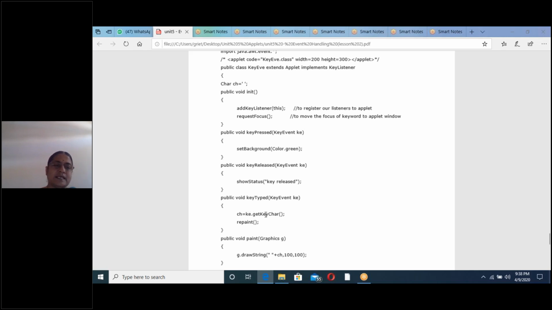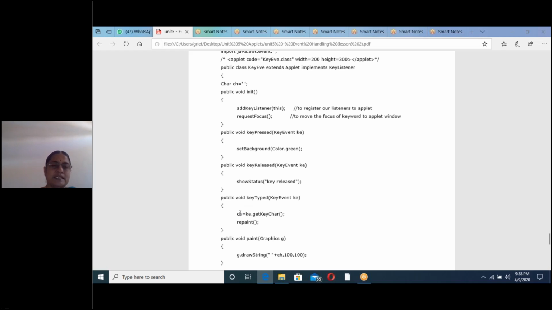What is there in the key typed method? ch is equal to ke.getKeyChar. getKeyChar means it is taking our character. I have typed J when I execute the program. The getKeyChar method is there in the KeyEvent class. That's why, with respect to the KeyEvent object, we have to invoke getKeyChar. That's why I have written ke.getKeyChar. That is stored in ch.